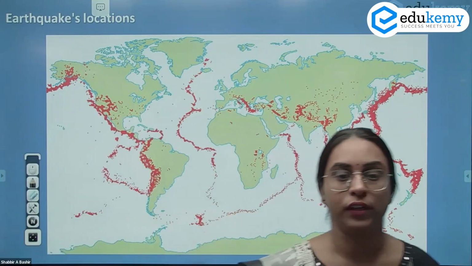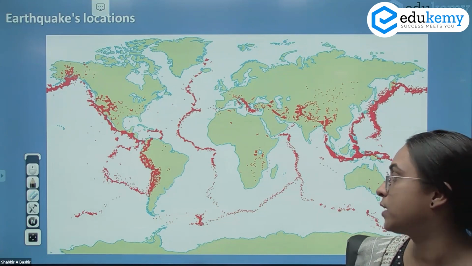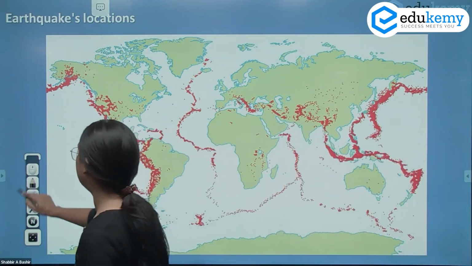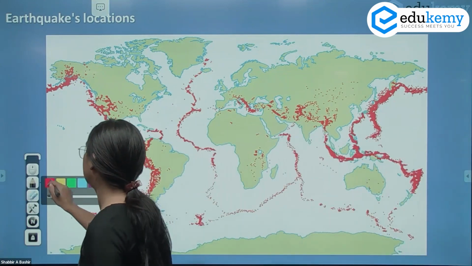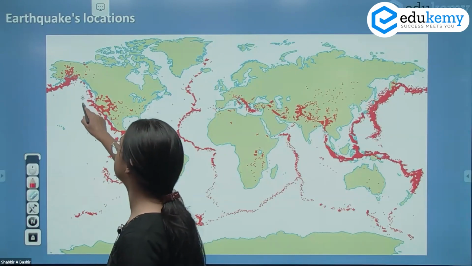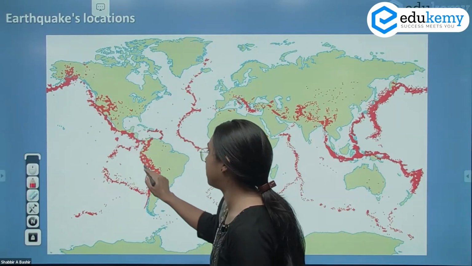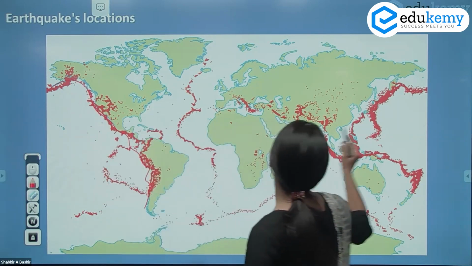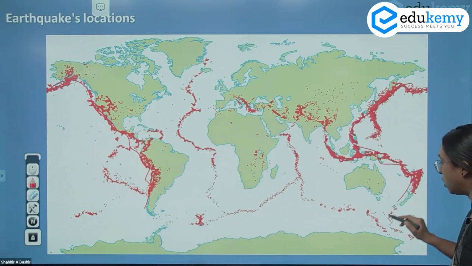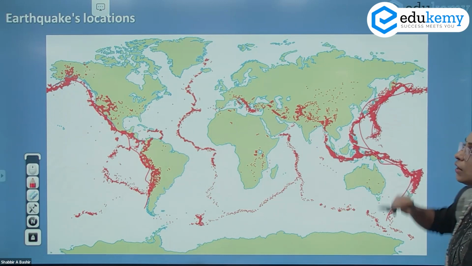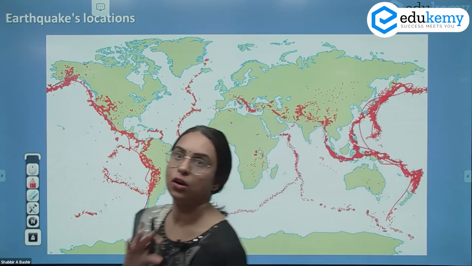The distribution of the earthquakes: majorly, the earthquakes are located along the Pacific Ocean. So this is the Pacific Ocean here. This is the Pacific Ocean. And again, this is the Pacific Ocean. So along the Pacific Ocean, you will see that a major earthquake belt is concentrated.